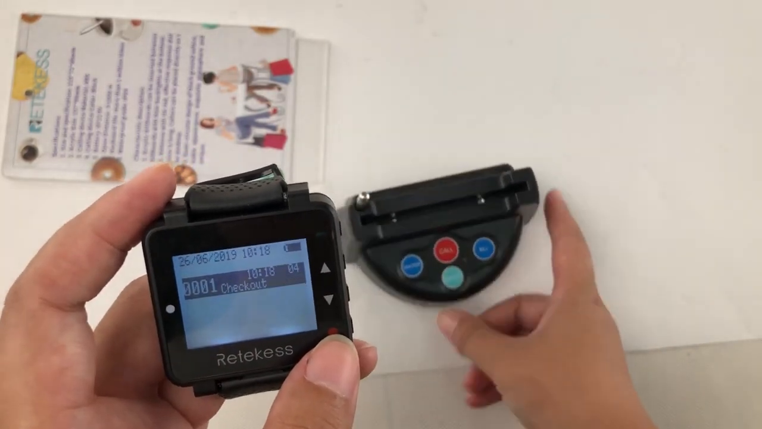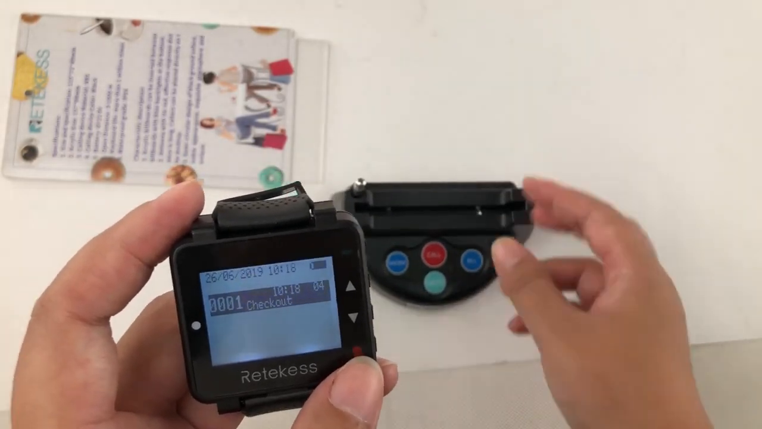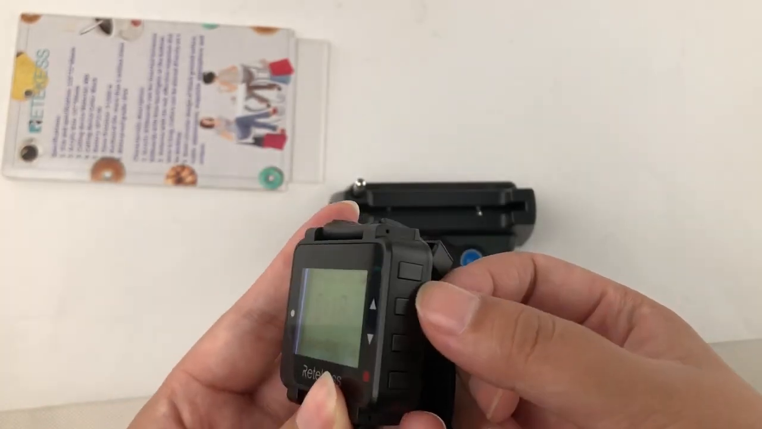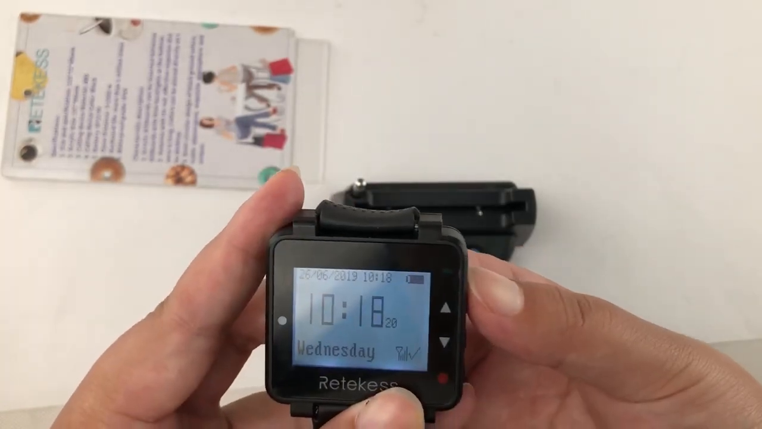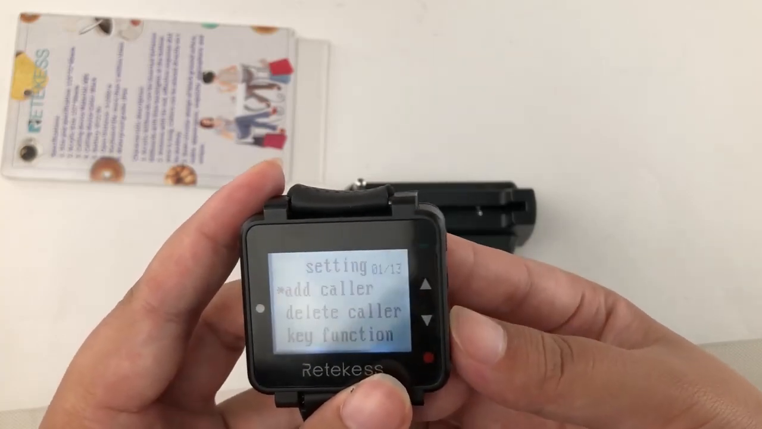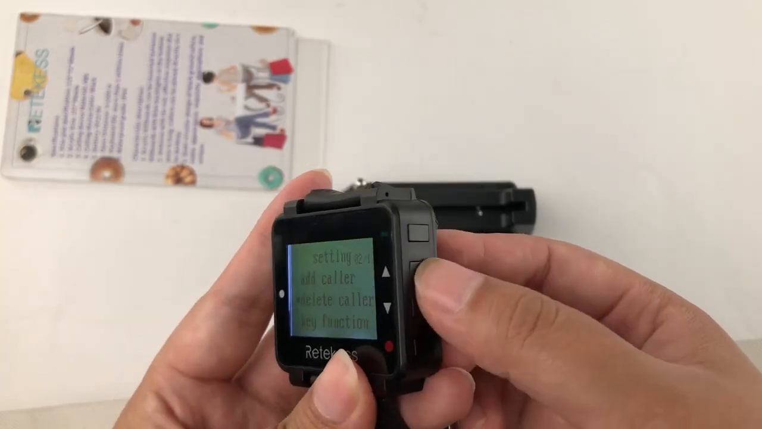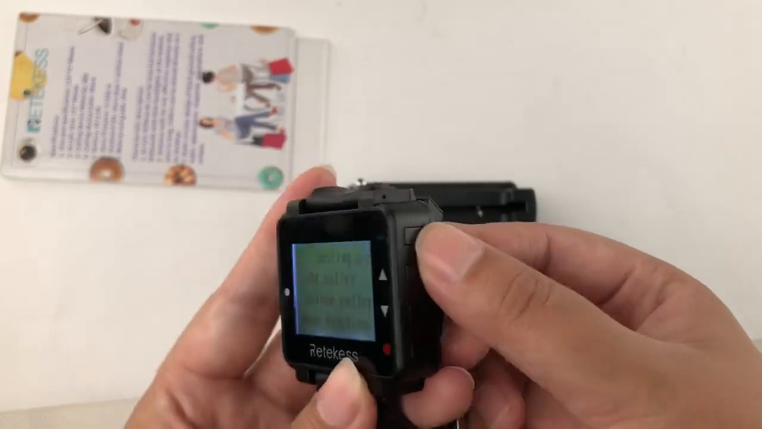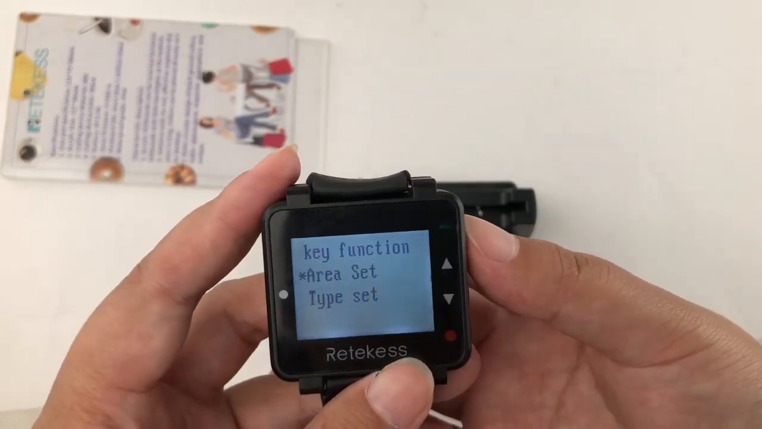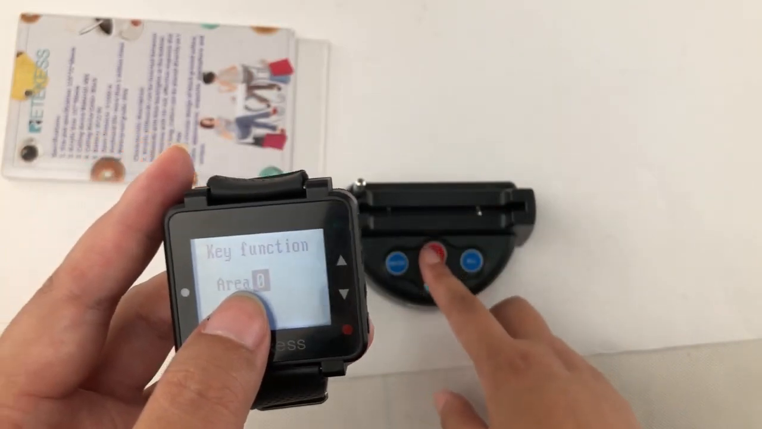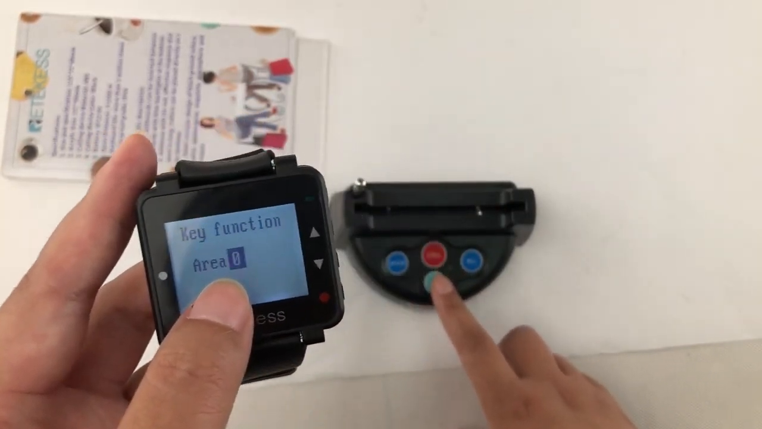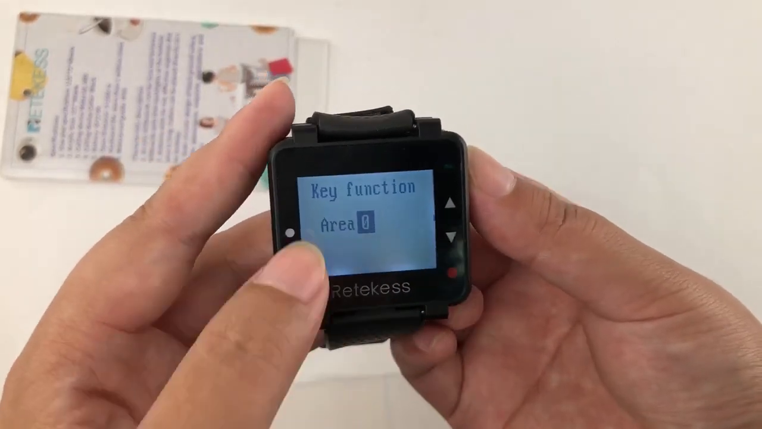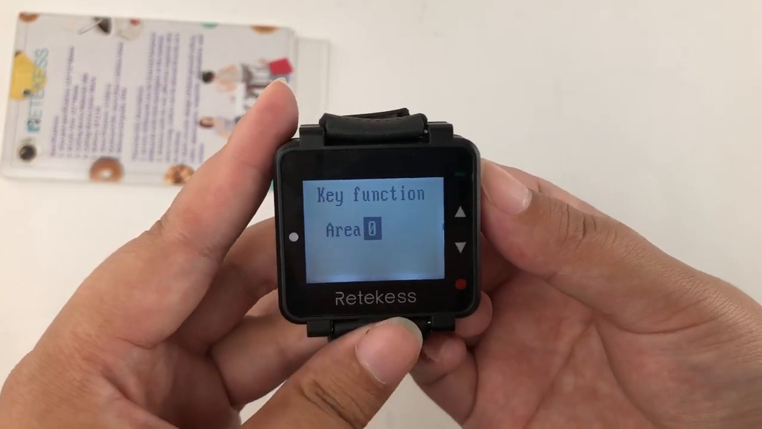Okay. Let me show you how to set the key function. Still press this setup key. Long press. Okay. Use the up and down to choose the key function. Confirm area. When we add the color, we choose the area 0. So we choose the area 0 to continue.